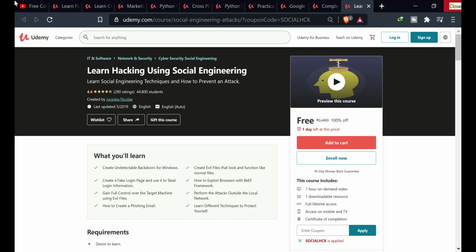The next course is Learn Hacking Using Social Media. In this course, you will create an undetectable backdoor for Windows, create evil files that look and function like normal files, create a fake login page and steal login information, learn how to exploit the browser and the BeEF framework, gain full control over the target machine using evil files, perform the attack outside the local network, learn how to create a phishing email, and learn different techniques to protect yourself. This course includes 1 hour of on-demand video, 1 downloadable resource, full lifetime access, Udemy warranty, and certificate of completion.